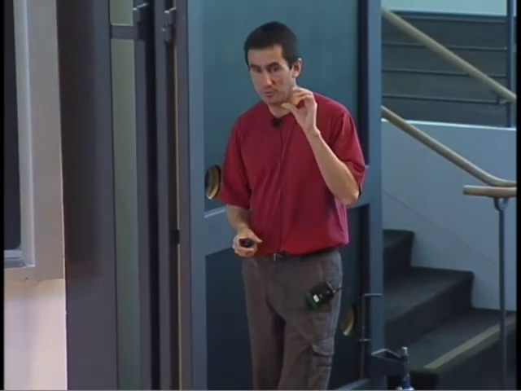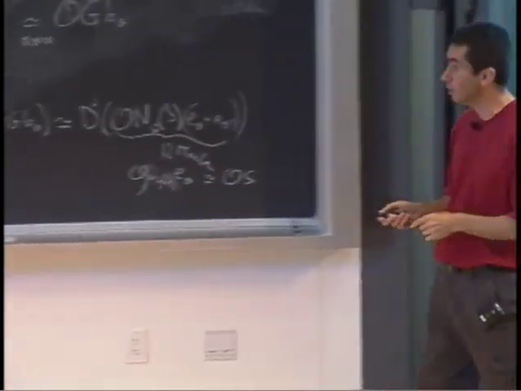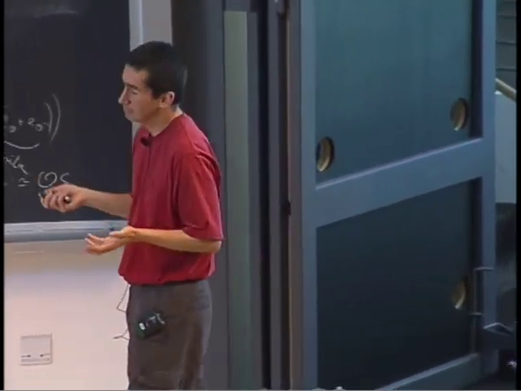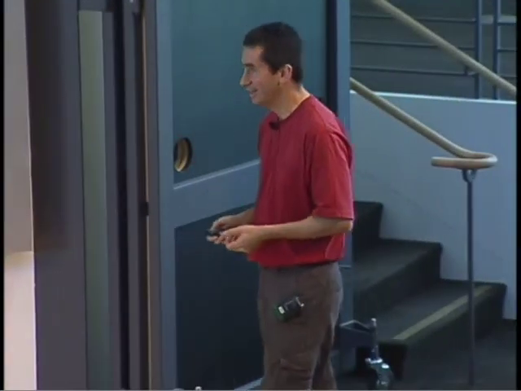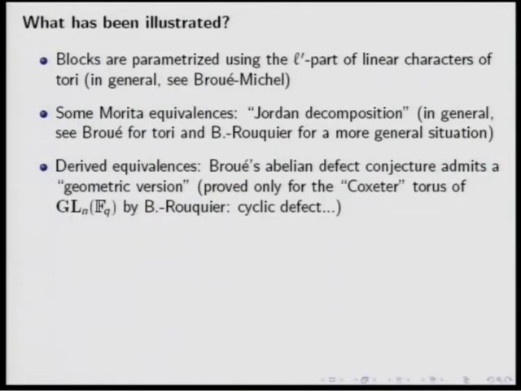It involves really very difficult things about the Weil group actions and the structure of the Weil group. It really plays a very important role. In the case of SL2, this was done easily because the Weil group of SL2 is a cyclic group of order 2, so that's not so difficult. And we have extended this to the case of what is called the Coxeter torus of GLN of FQ. This corresponds to the case where the order of Q modulo L is equal to N. So that's again the cyclic defect case.